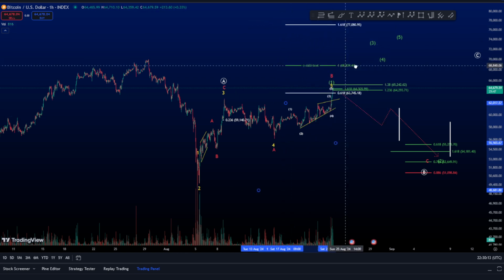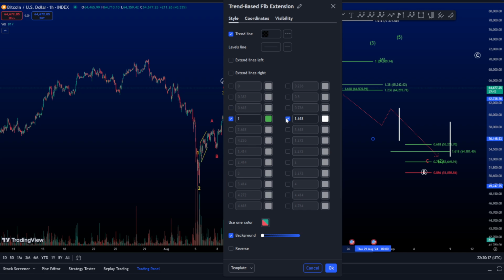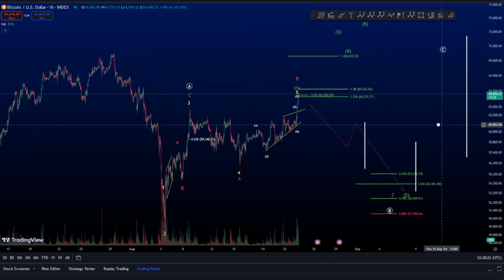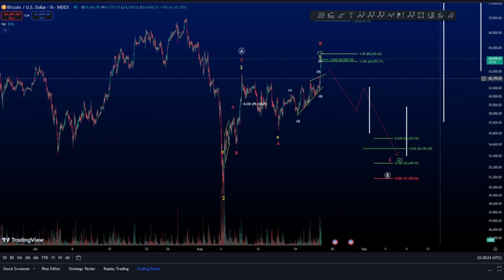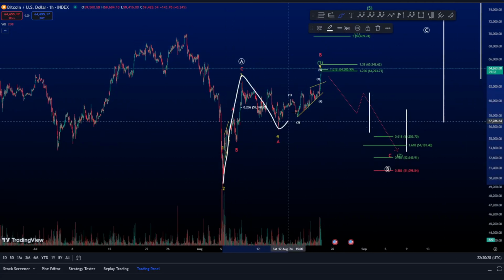This one has a little bit lower probability, but it might happen. What I mean by zigzag is this one, just like that.